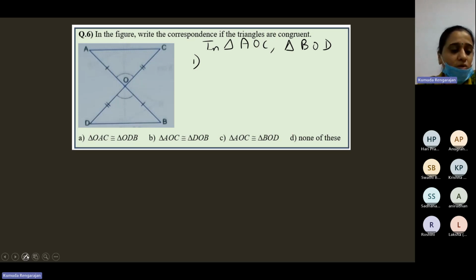SAS. See how to make out, because now you can see that this angle and this angle are not given to be equal, but they are equal because they're vertically opposite angles. Now we don't know if they measure 50 degrees, 60 degrees, 70 degrees. That we don't know, and we can't find that also. But we know they're equal. Whatever they measure, they have equal measures because they're vertically opposite angles.